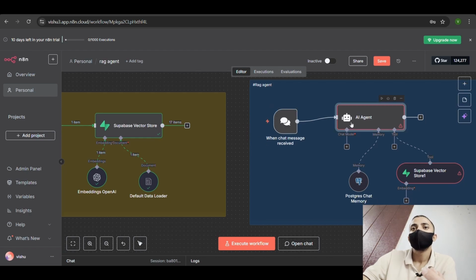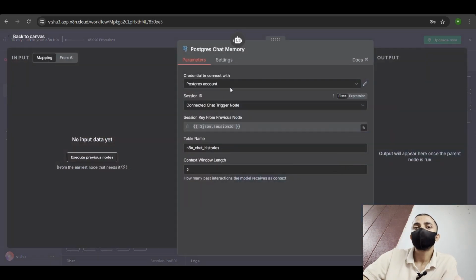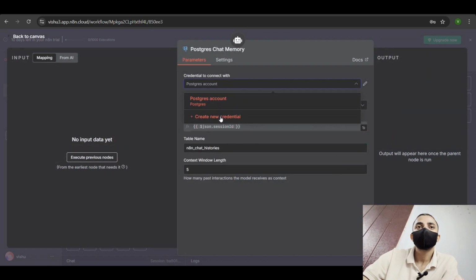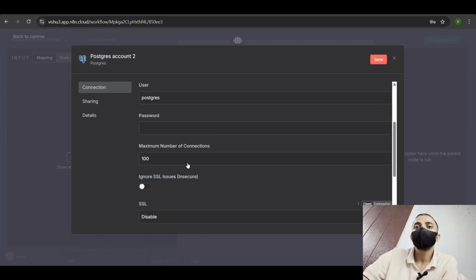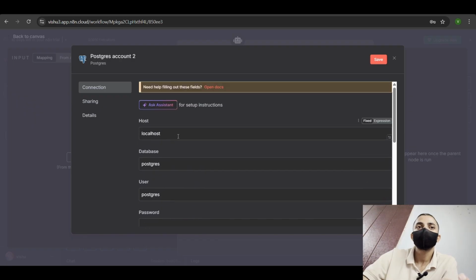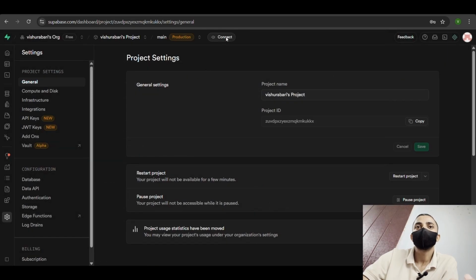So after that, connect your AI agent to this chat node, and in the memory we are going to use the Postgres chat memory. In the Postgres chat memory, click on create new credentials. Here you can see it's a little bit confusing, but do not worry, I'm going to walk you through step by step. In the localhost, go into your Supabase and click on connect.